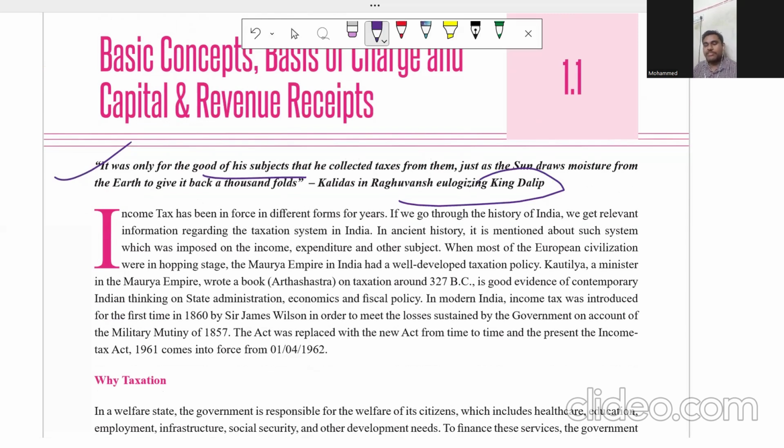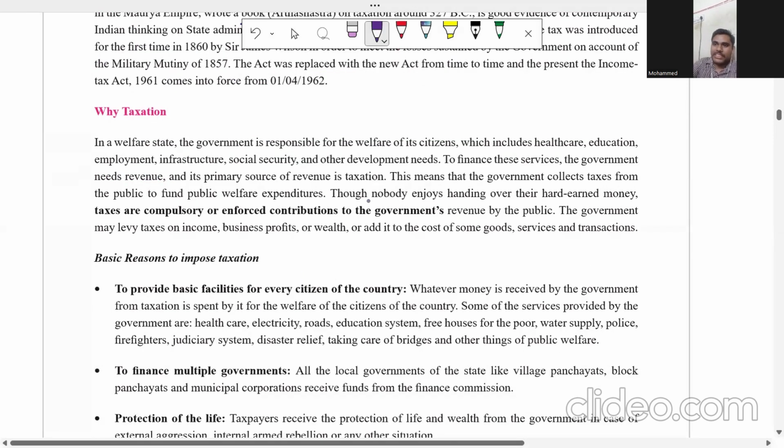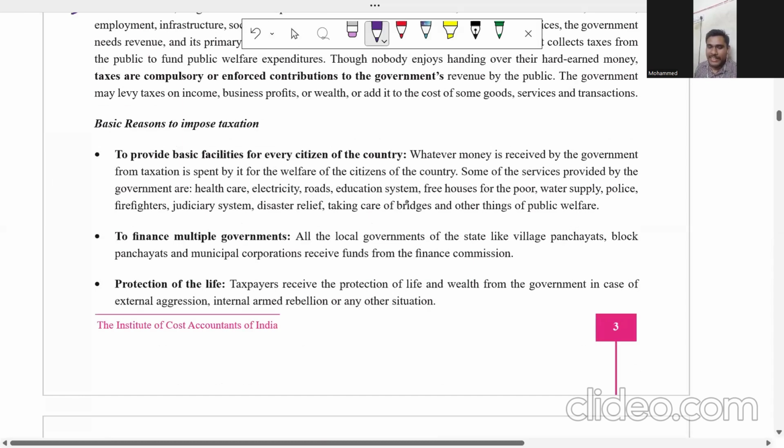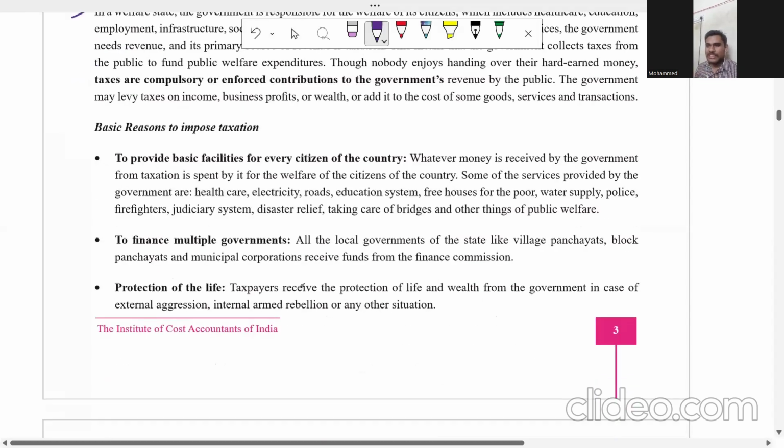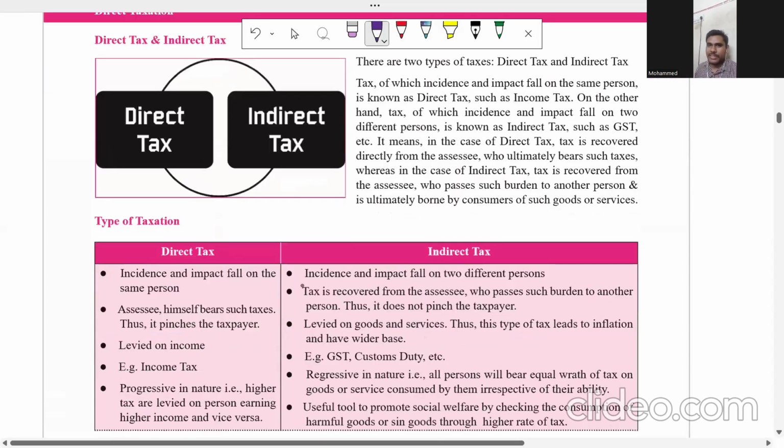It is there from the very beginning, even from the king, from Maurya time, all those dynasties, all those times, the tax is there. The concept of tax first appears in the Arthashastra. It's the first origin that we can see. Okay. Then why taxation? If you read it one time, you can understand very well. Taxes are levied to provide welfare activities, all those things. Just read it one time and you will understand.